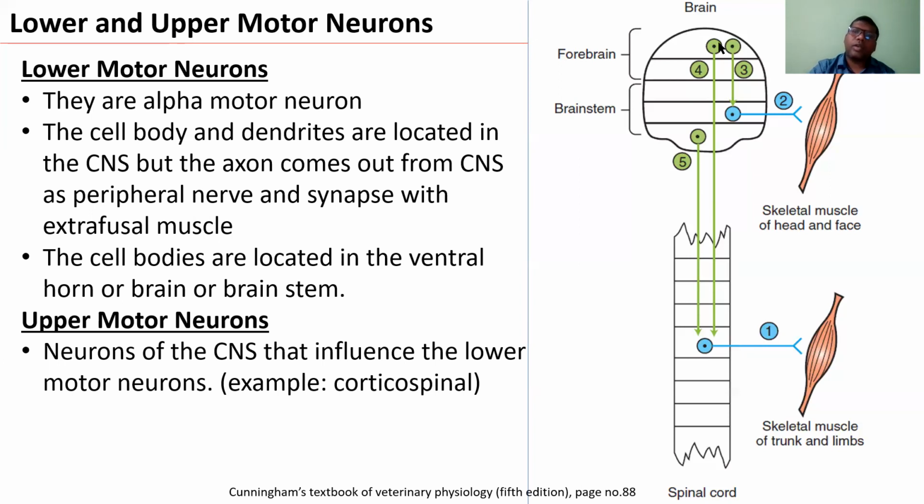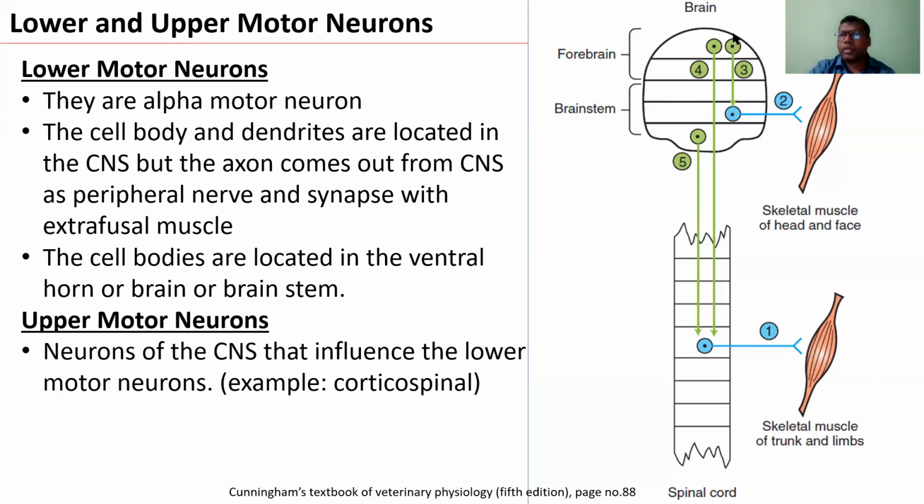So the motor neuron coming from the higher center, brain, brain stem or cortex, the corticospinal tract, can influence the lower motor neuron.